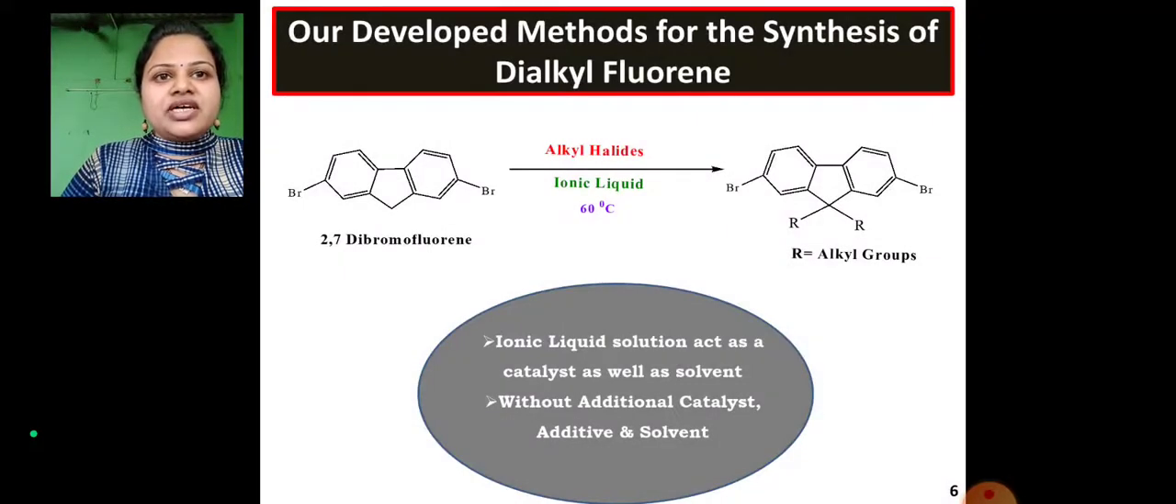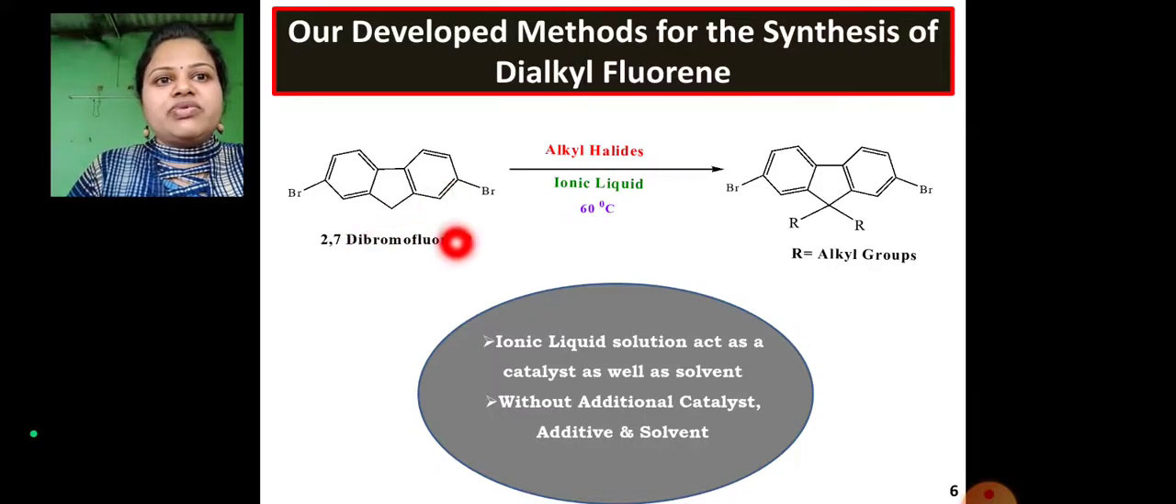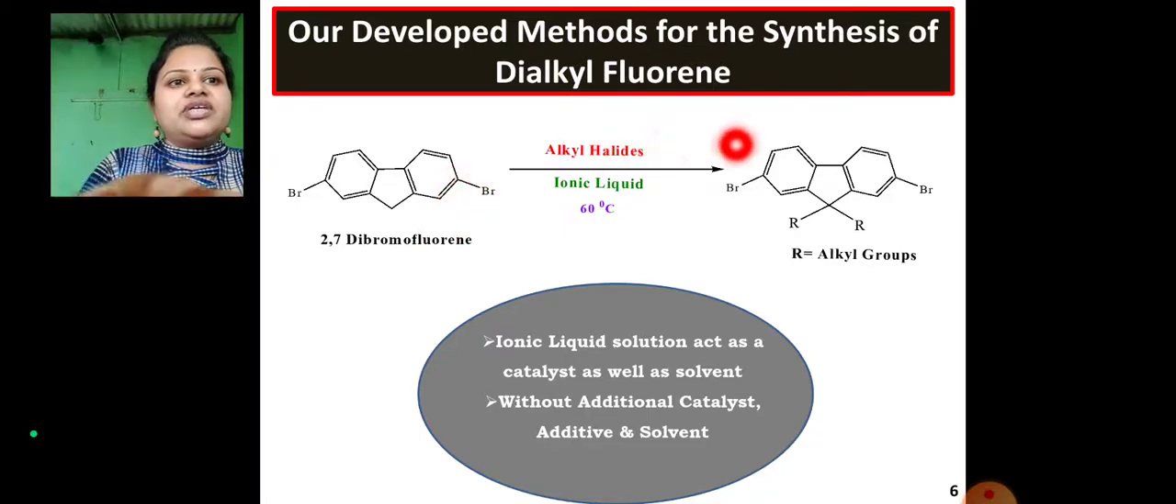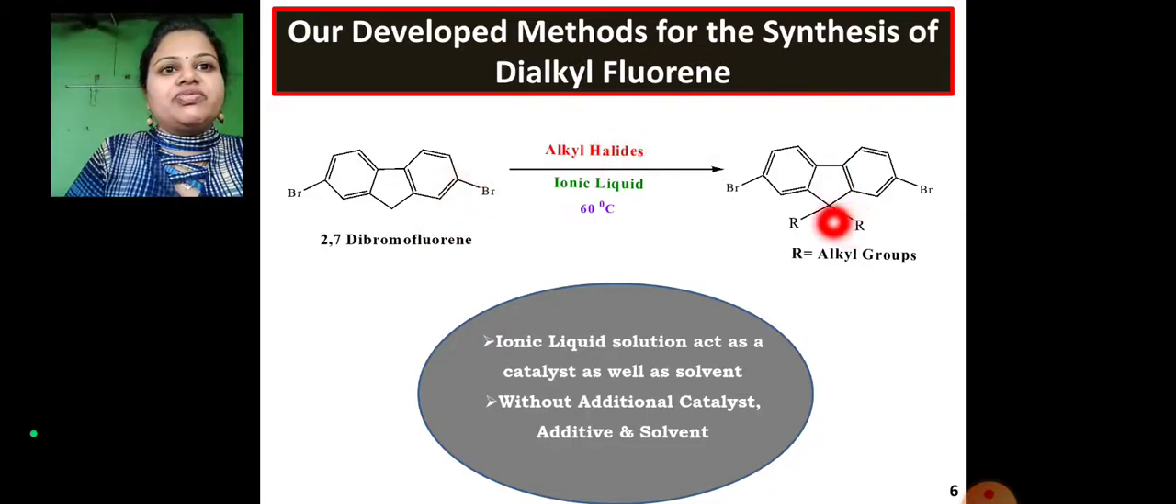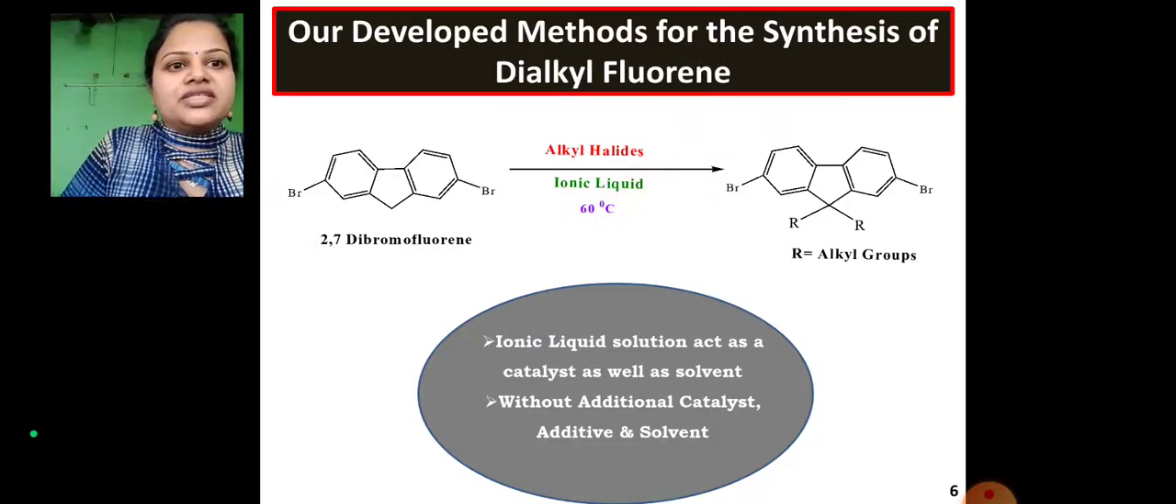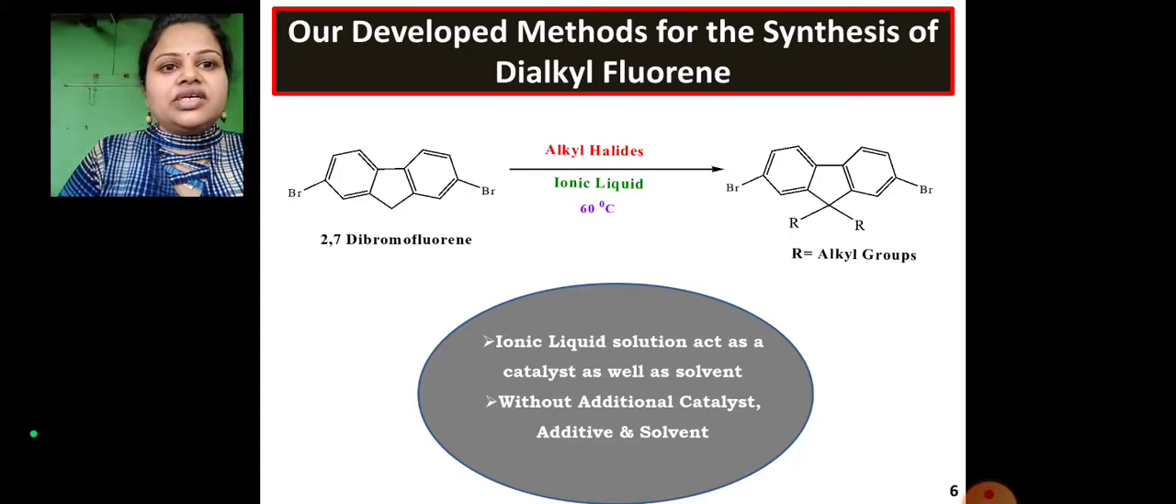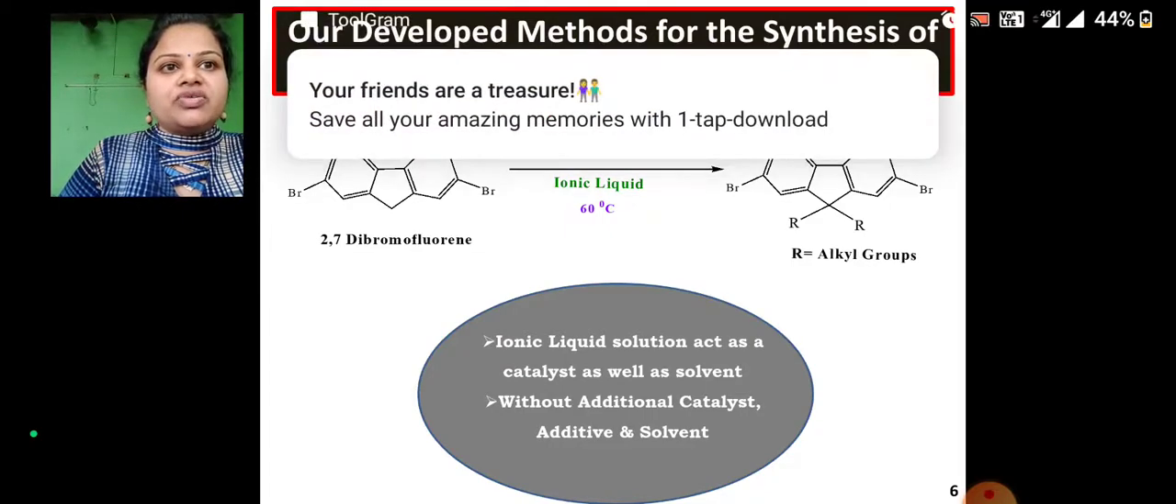Now this slide shows our developed method for the synthesis of dialkyl fluorene, in which 2,7-dibromofluorene is converted into alkyl substituted 2,7-dibromofluorene, in which various alkyl halides were used along with an ionic liquid, which is used as a solvent as well as a catalyst. Hence there is no need for additional catalyst, additives or solvents.